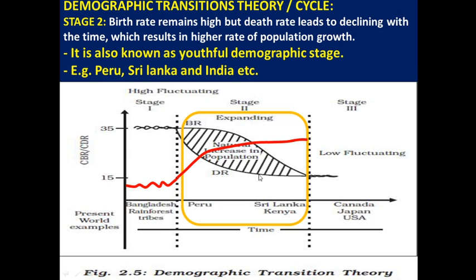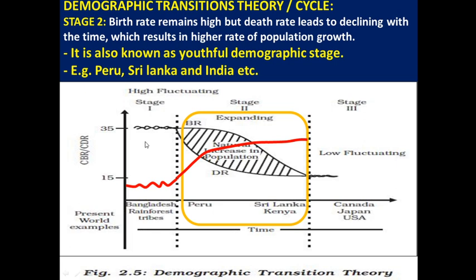Why? It may be because in these regions we have better medical facilities, better transport and communication facilities, better food security, better sanitation, and better technology. Because of that, in these countries we have a low death rate. So this is about the second stage.